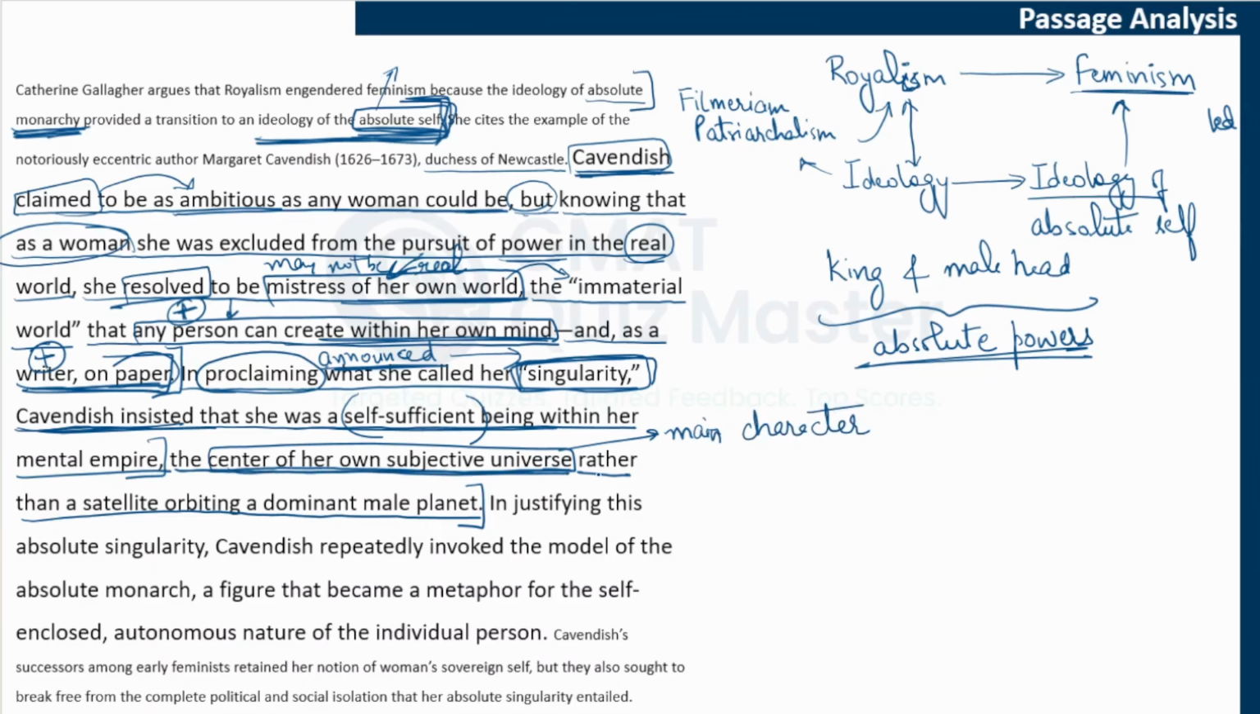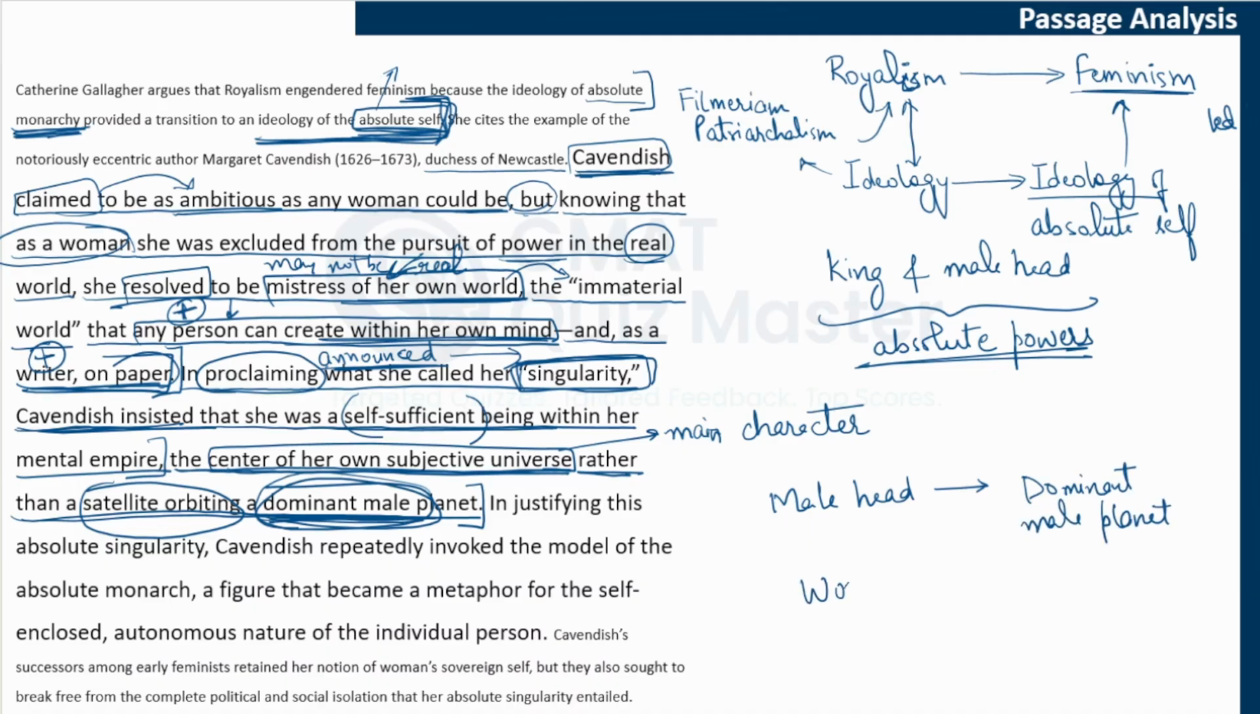She is the main character in her own universe rather than a satellite orbiting a dominant male planet, meaning a woman moving around that patriarchy-supporting man. So she's saying that instead of going around the male head, or subordinating to the male head, or basically being the secondary one when the male head is present, instead of going around that dominant male planet, the male head or male dominance has been equated to a dominant male planet.